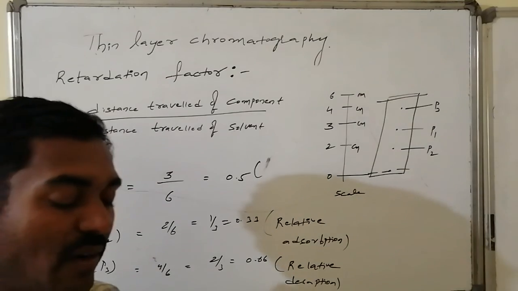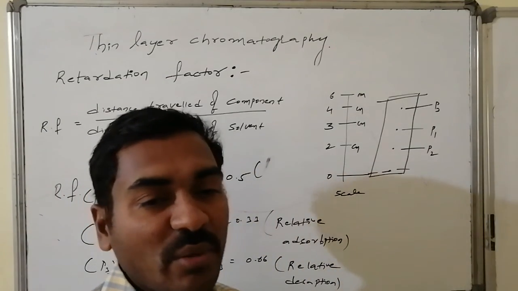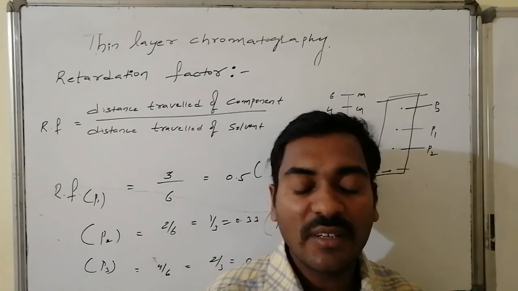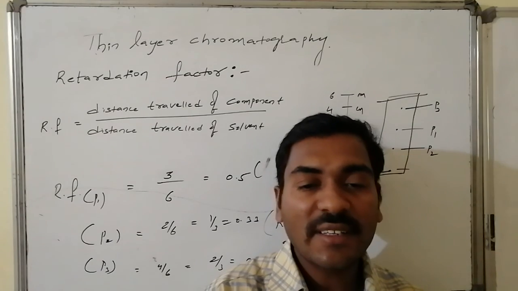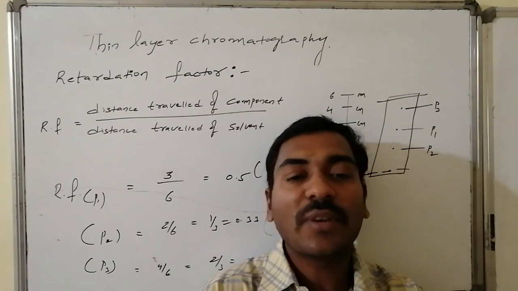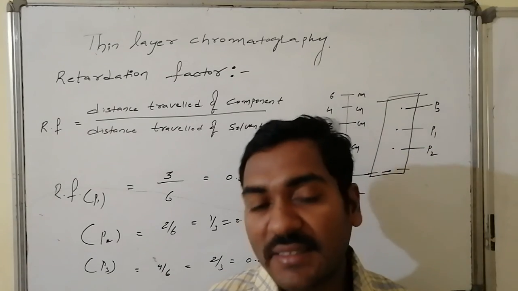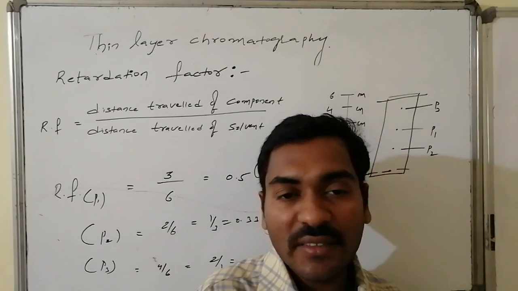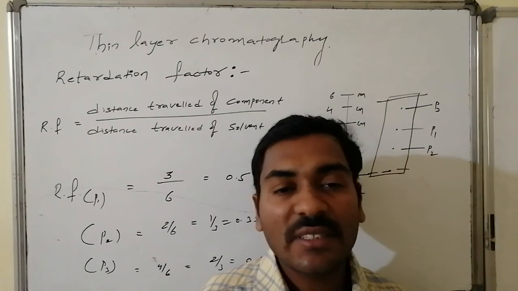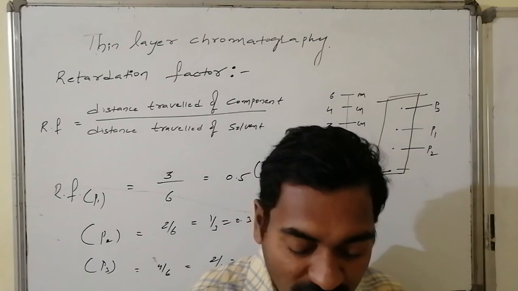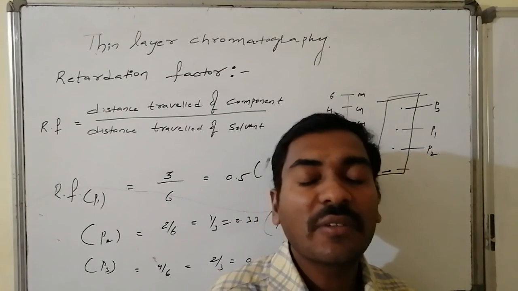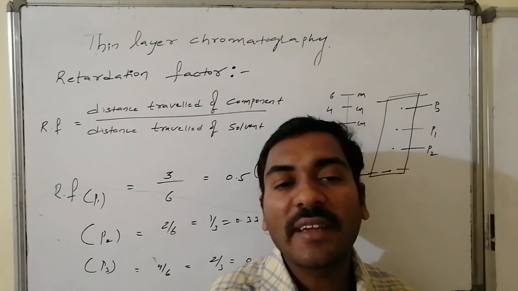In this way, on behalf of adsorption ability and desorption ability, followed by changes in their relative adsorptions and desorptions, the components are distributed at different places and appear in the form of different colors. Thereby we can identify the components present in the reaction mixture with the help of the thin layer of silica gel coating over the glass plate, which is said to be thin layer chromatography.